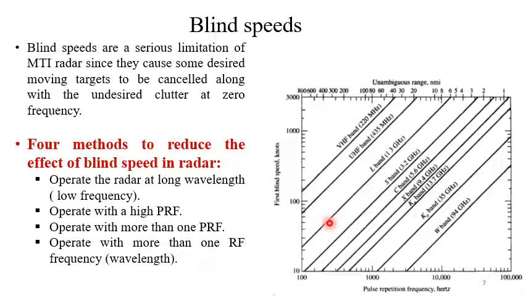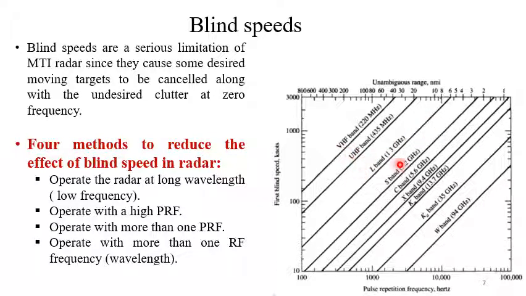Our objective is to have the first blind speed as high as possible, so we have to go in this direction, right? The more we go in the upward direction, the higher the first blind speed will be. So how can we do this? By increasing the pulse repetition frequency. If we increase the pulse repetition frequency, on the other hand, the unambiguous range will fall. That means the radar range will be reduced. That's the problem.